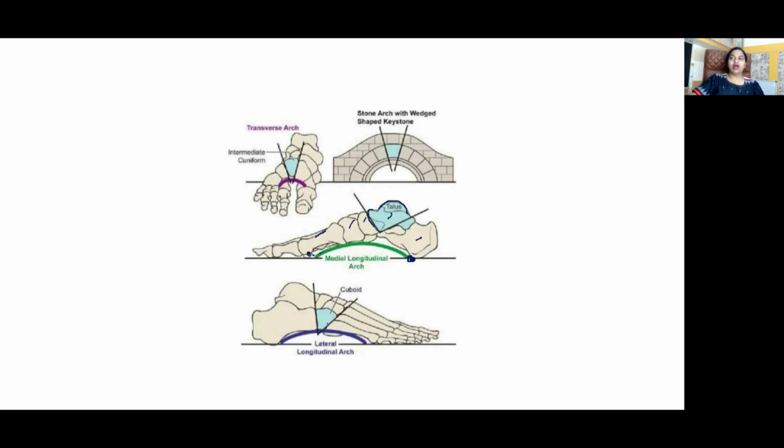The lateral longitudinal arch is contributed by the calcaneum, cuboid, and the 4th and 5th metatarsals. The posterior pillar is formed by the lateral tubercle of calcaneum. The anterior pillar is formed by the heads of the 5th and 4th metatarsals. The highest point of the lateral longitudinal arch is the subtalar joint. Okay. And the weakest point, the vulnerable portion or the keystone of the lateral longitudinal arch, is the calcaneocuboid joint. Right?